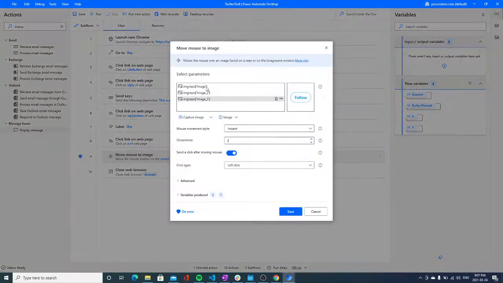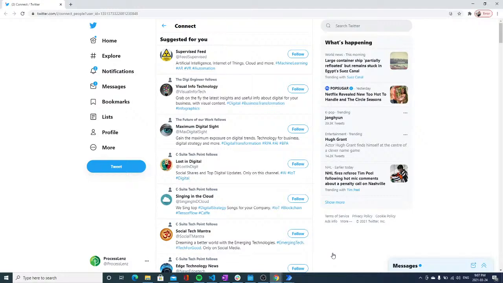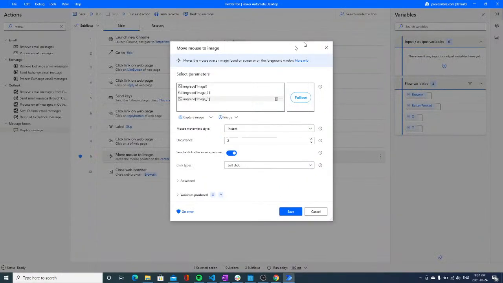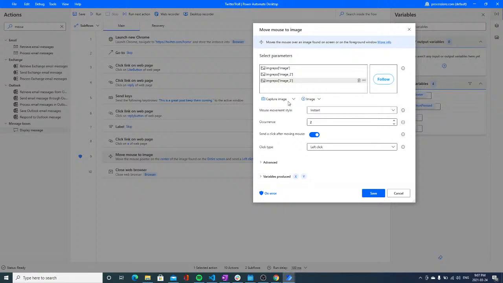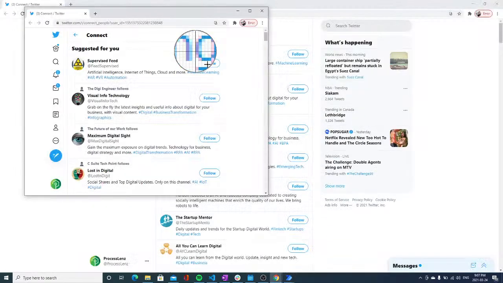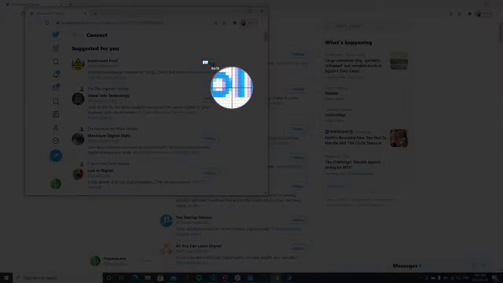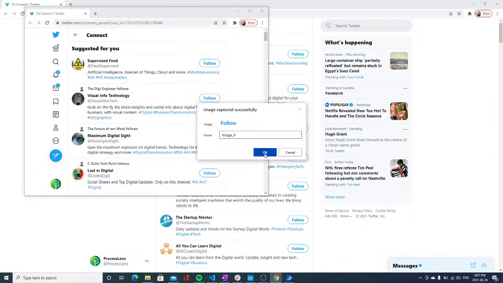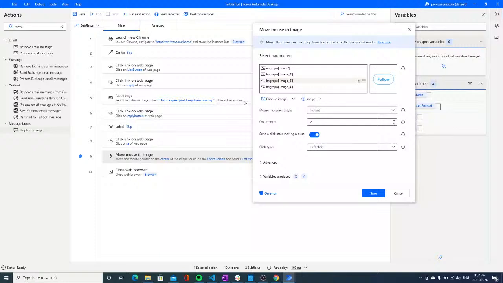All right, so we have different images. Let's go back here and let's see why we cannot get this image. So let's capture it again. Let's capture only this. All right, and let's see maybe with that if it is going to work.